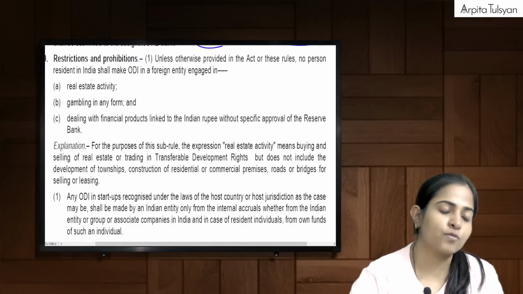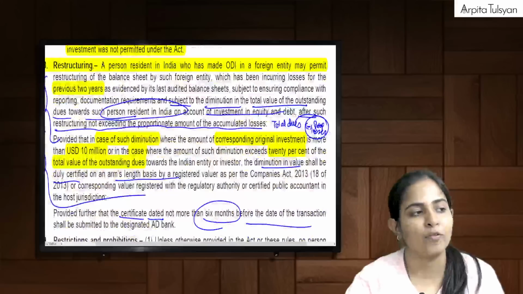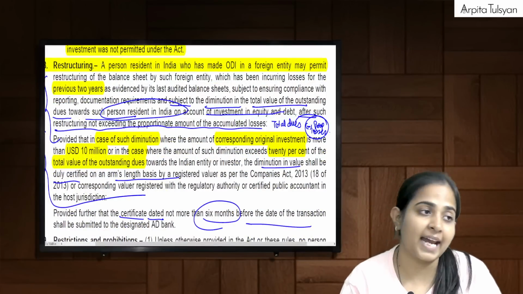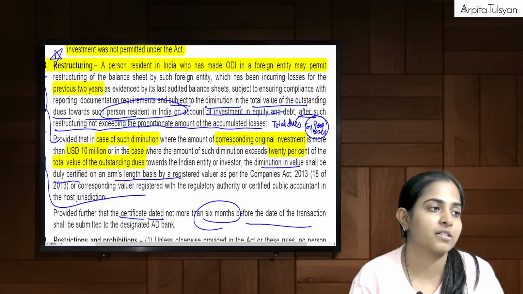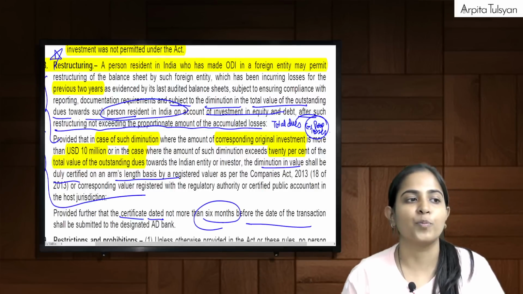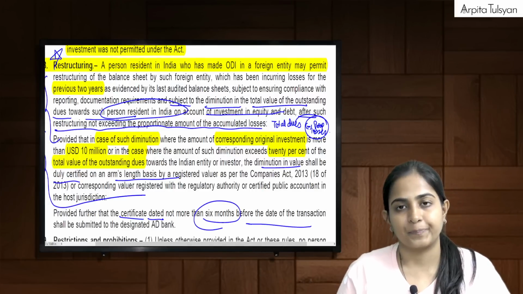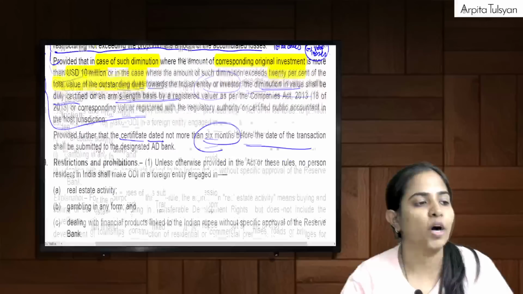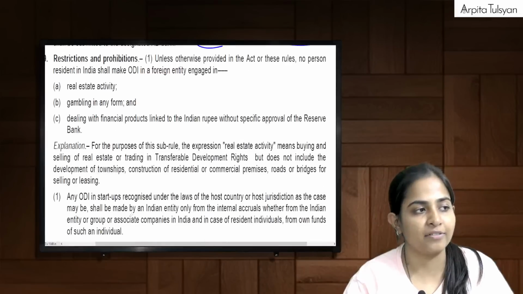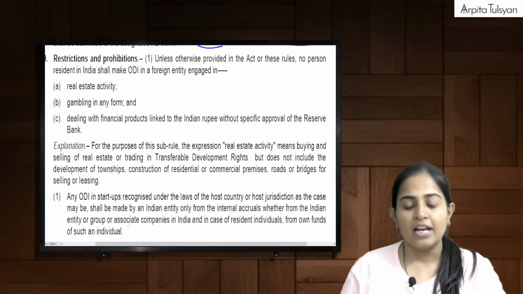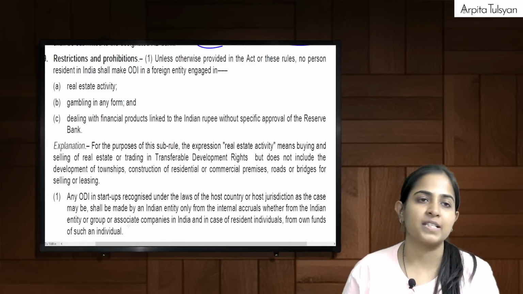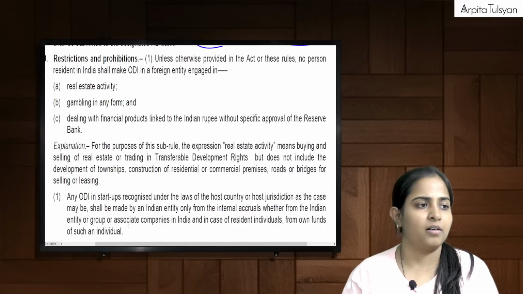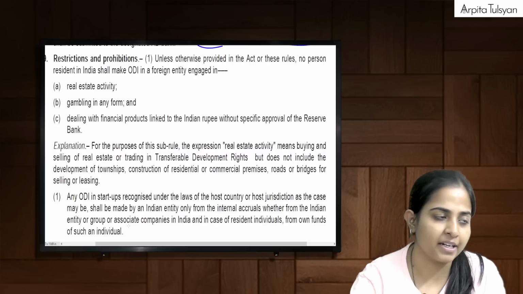So in the 18th point, whatever we studied here, everything was about restructuring, and this point becomes super duper important. Then let's go ahead, moving to the next point. The 19th point talks about restrictions and prohibitions. Simple, nothing much is there here.